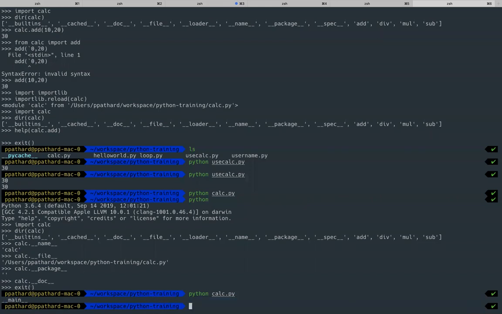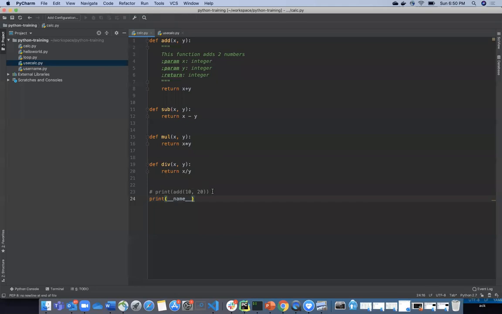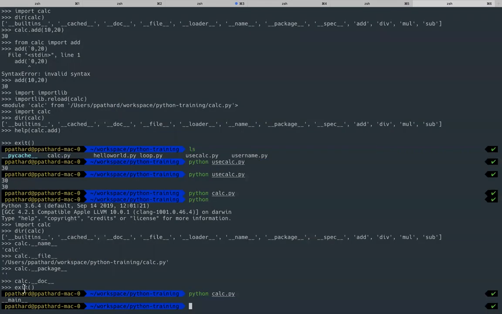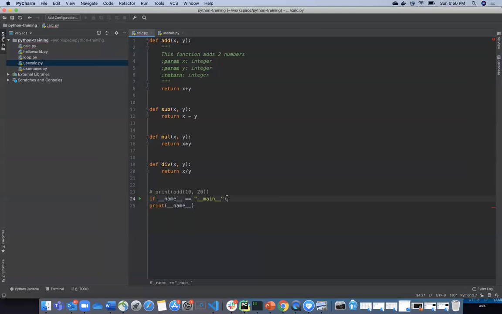Okay. So generally what people do is, if you want to add any executable statements, like print or anything, in your module, you generally add it in a way that I'm going to show you now. I'm going to say, if __name__ is equal to, see, it was __main__ that you got there. You see the output here? It got __main__ here. So that means that the user is actually running the Python module, right?